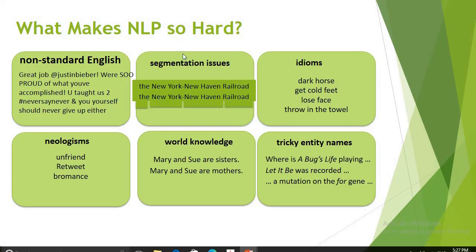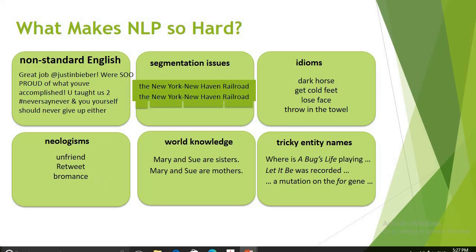Then segmentation issues: the way a sentence is segmented, the representation or interpretation is going to vary. Then use of idioms: special logic is required to process idioms. Then neologism: new words get added to the language over time, so they are required to be updated in your application.